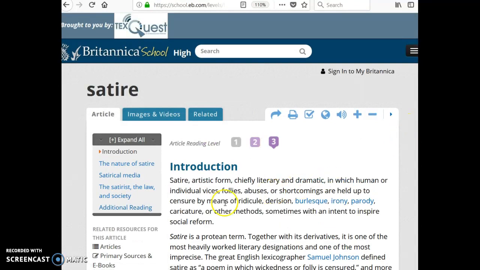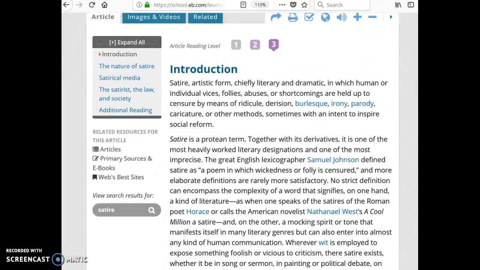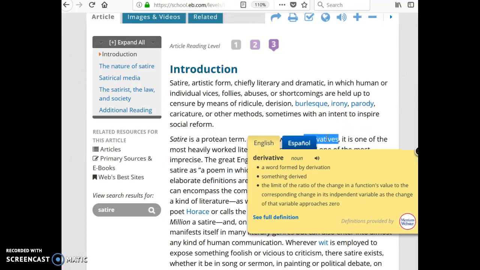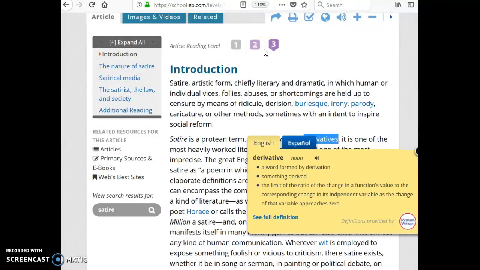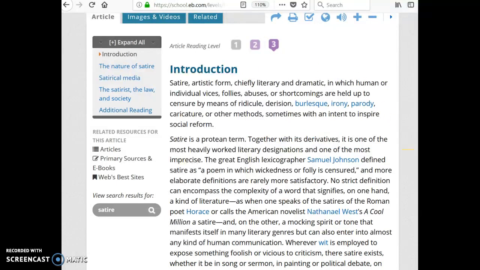Another feature that's super awesome in this database is it has an embedded dictionary. So as you're reading along and you come across perhaps a term that you're not familiar with, you can double click on the word and a dictionary definition will pop up. It'll also provide for you an example on how to correctly pronounce the word, and it also has a Spanish feature. So maybe you're like, I wonder what the Spanish counterpart to this word would be. It does provide that for you too, which is really nice, especially since we live in such a bilingual community. So I'm going to close the dictionary.